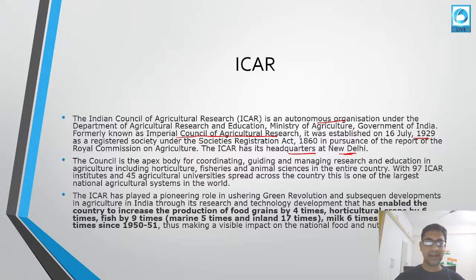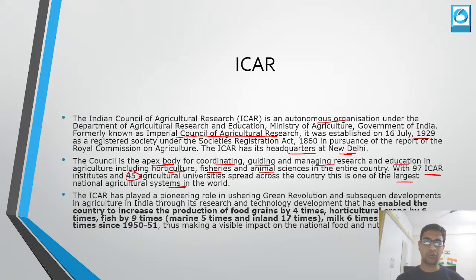The council is an apex body, that is, it is at the top level for coordinating, guiding and managing research and education in agriculture, including horticulture, fisheries and animal sciences in the entire country. With 97 ICAR institutes and 45 agricultural universities spread across the country, it is one of the largest national agricultural systems in the world.